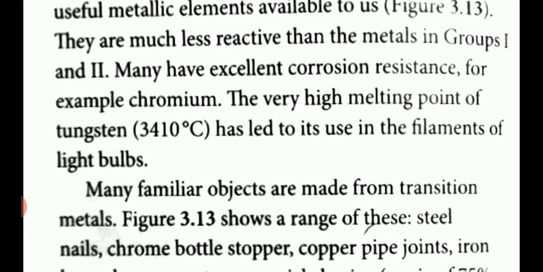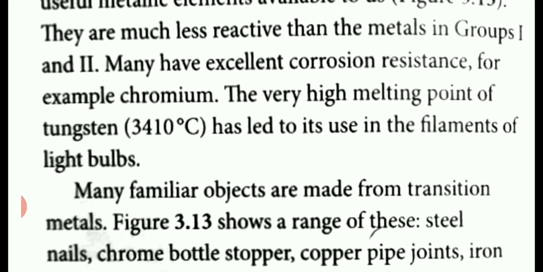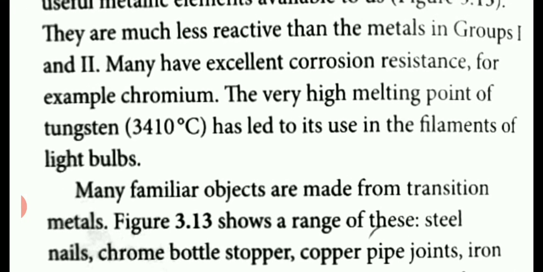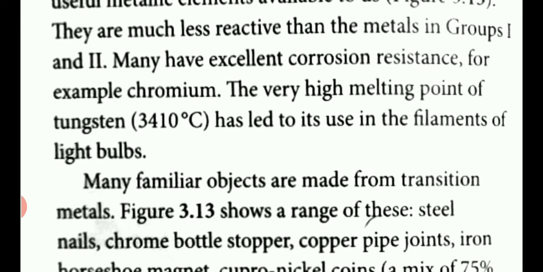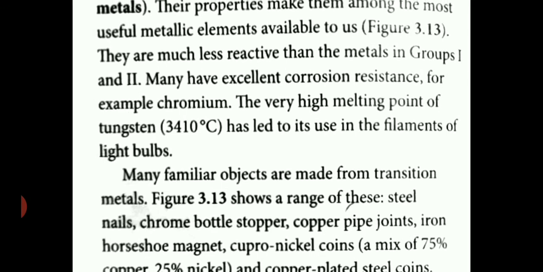The very high melting point of tungsten. And we know that tungsten is used to make the filament of a light bulb. When the light glows, the temperature of that bulb becomes very high. So tungsten has a high melting point. That's why tungsten is used to make the filament of a light bulb.